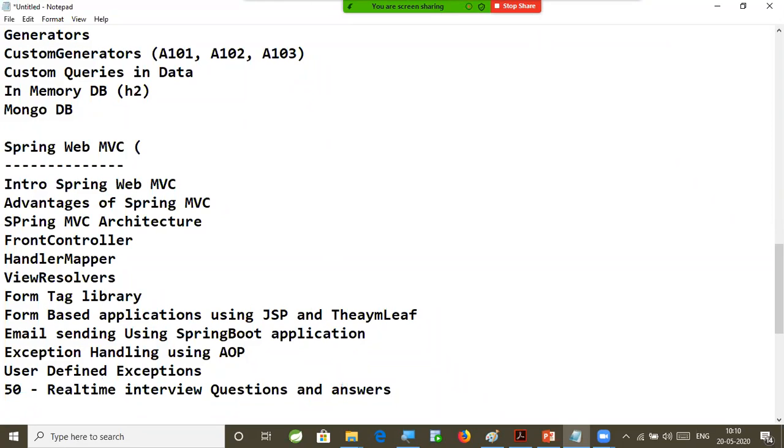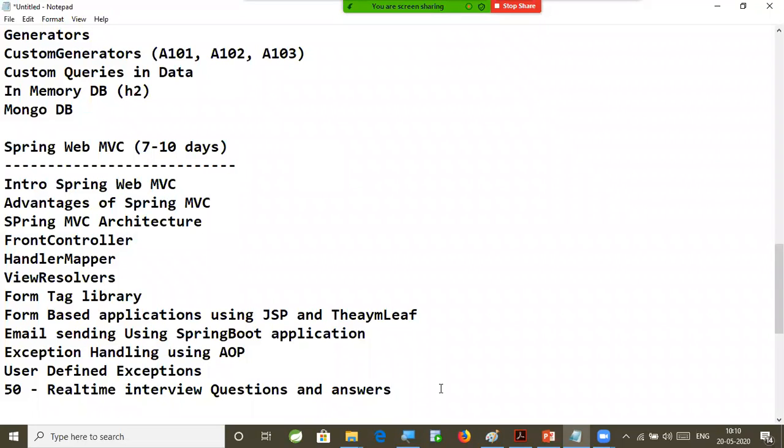These Spring Web MVC concepts are going to take approximately 7 to 8 days or 7 to 10 days of time. So I cannot fix the time, so I'm giving minimum and maximum. So 1 week or 10 days of time it is going to take for us, right? Guys, all of this one.